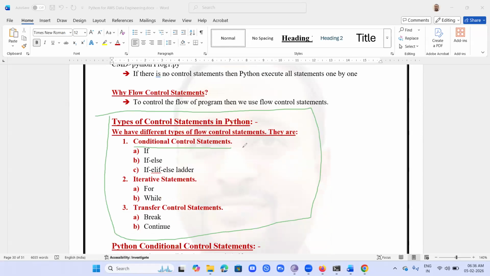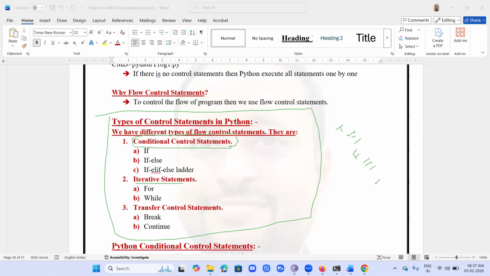If the condition is true, execute some statements. If the condition is false, execute some statements. So these kinds of conditions we can put inside your program. Second one, iterative statements.